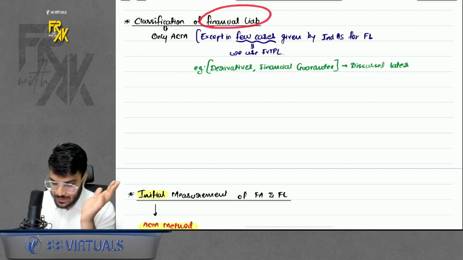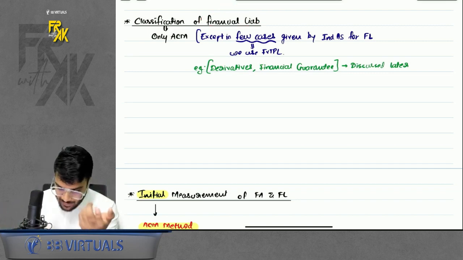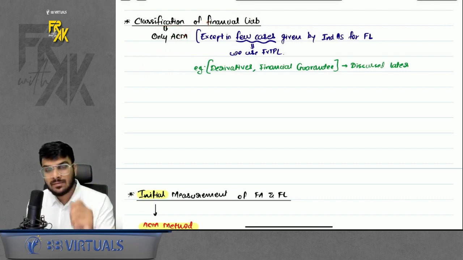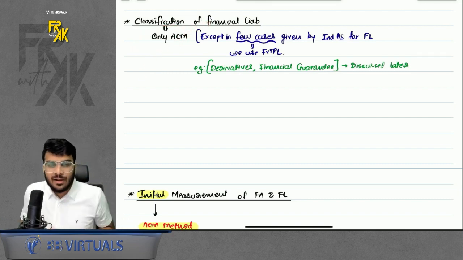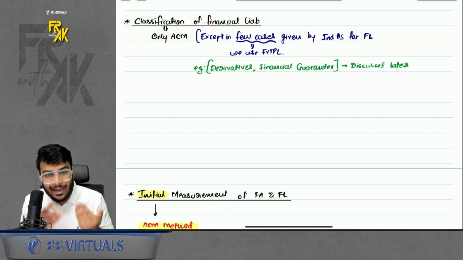Now we come towards financial liability. For financial liability, we only have one method, that is ACM method. Do remember, there are no multiple methods. So if there is only one method, do we need to conduct any test for which method to use? The answer is no. If you are running in the race alone, you will only win. So if for financial liability there is only one method, then no need to conduct any kind of test, right?